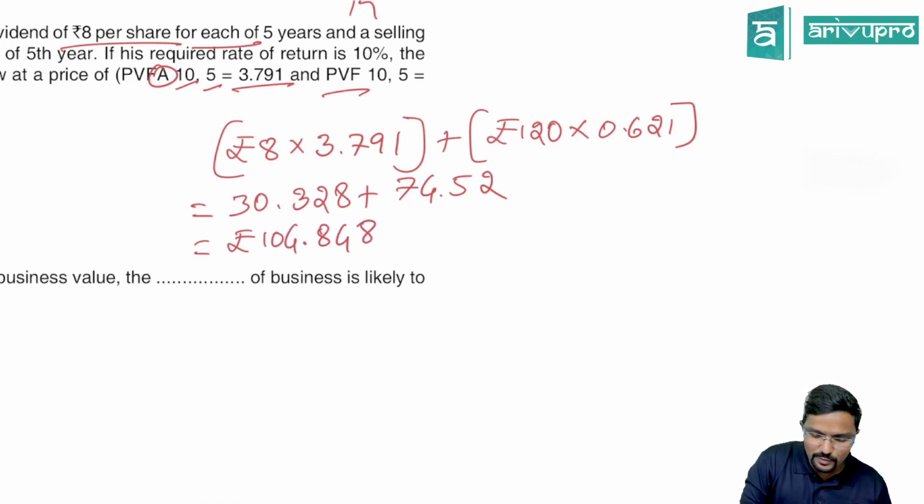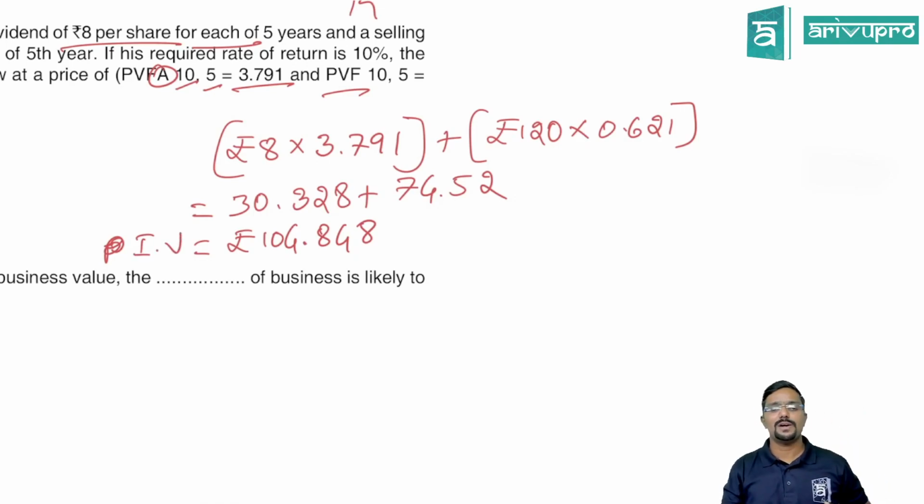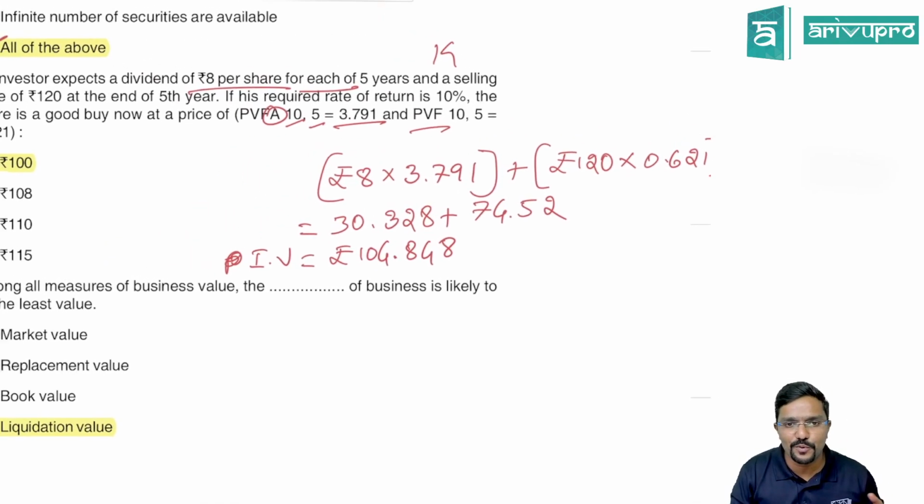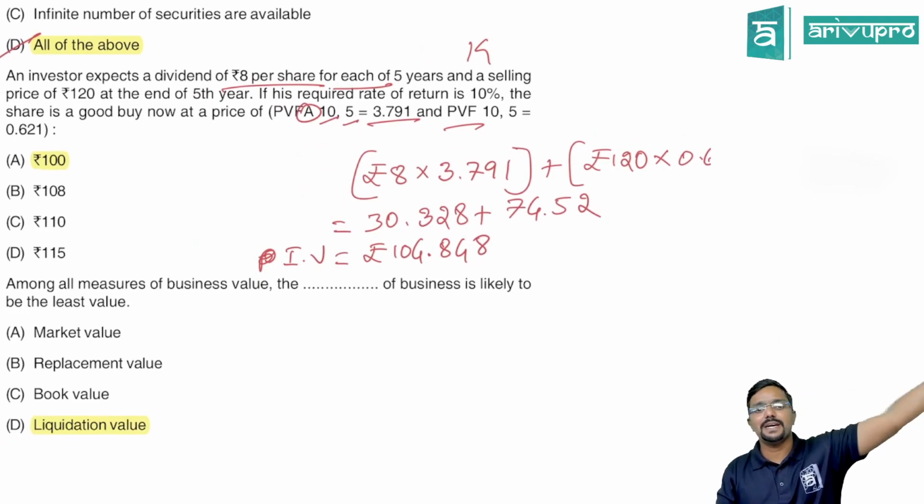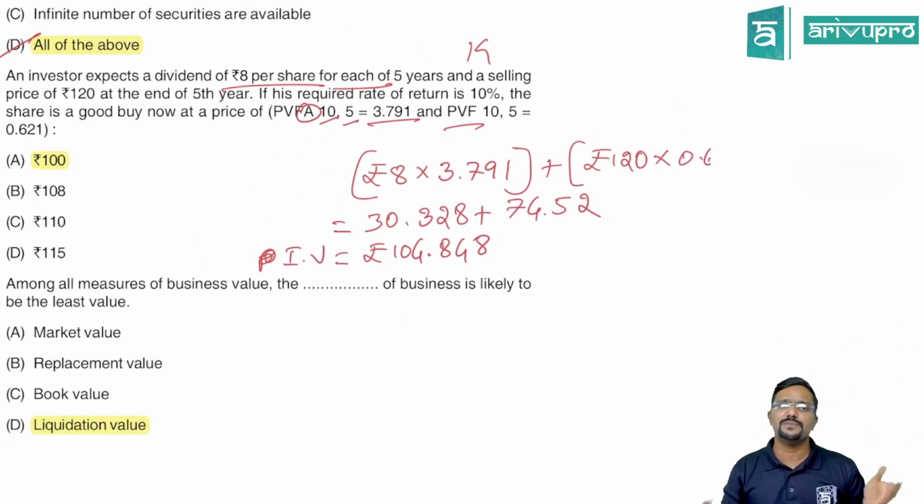104.848. What do we call this as? Intrinsic value or present value. So what is the value of the share, guys? 104.848. So in the market, if it is available at less than this price, we buy it. If not, we don't buy it.